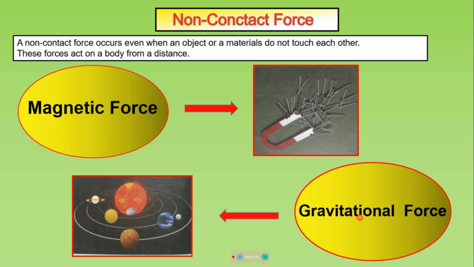Gravitational force. There is a force between any two masses in the universe. The masses may be small, such as those of an ant and a pebble, or they may be very large. So the force that exists between any two objects because of their mass is called the gravitational force. The gravitational force of attraction depends on the mass of the body.